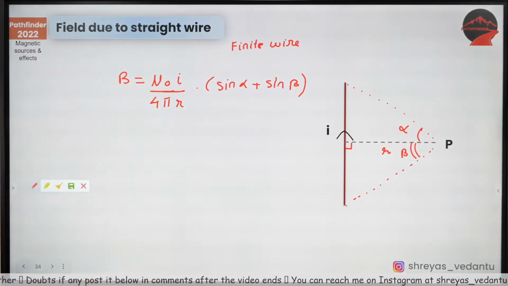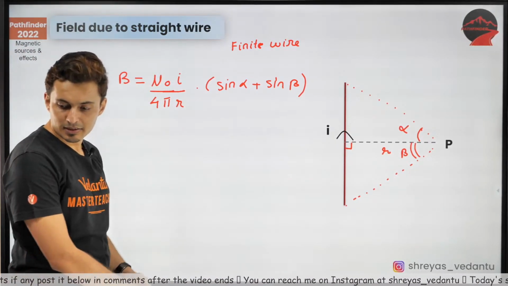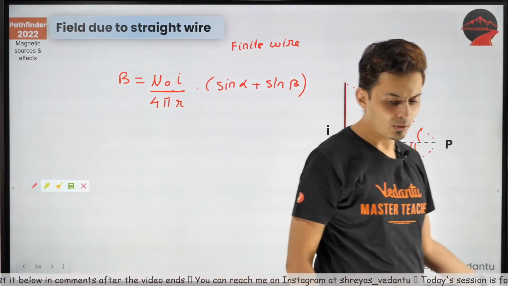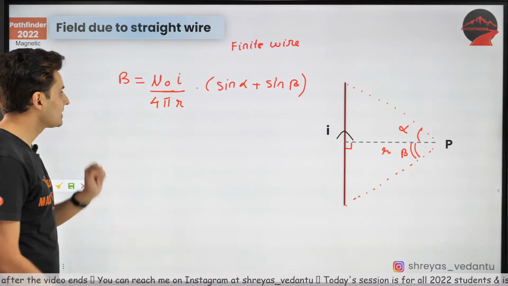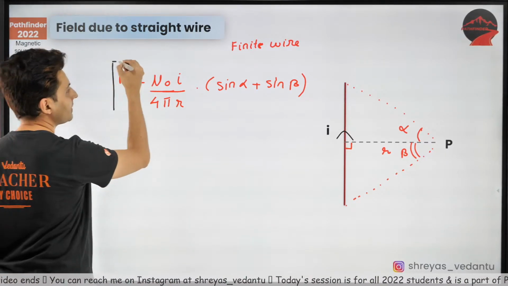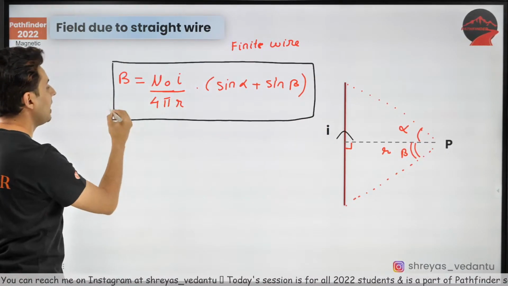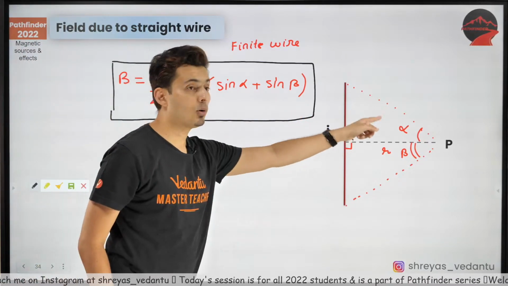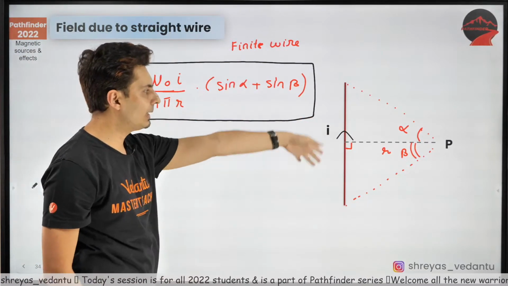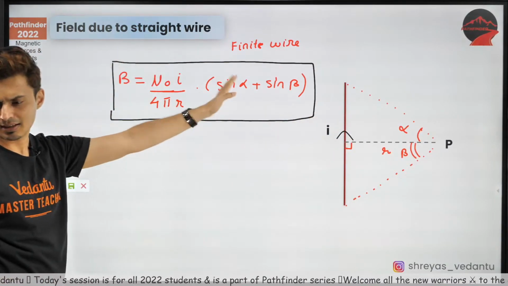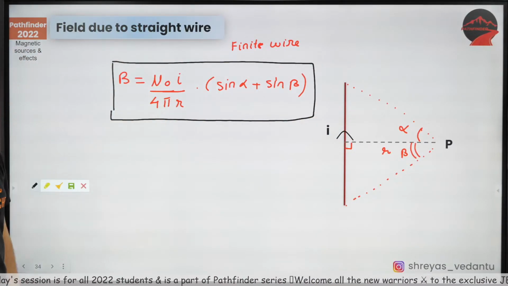That's the final answer. Yep, this is how it is. This is the formula, remember this: mu naught I by 4 pi r, sine alpha plus sine beta. What are alpha and beta? The angles subtended by the ends of that wire. How much angle does each end subtend? That's all. Correct. Remember this.